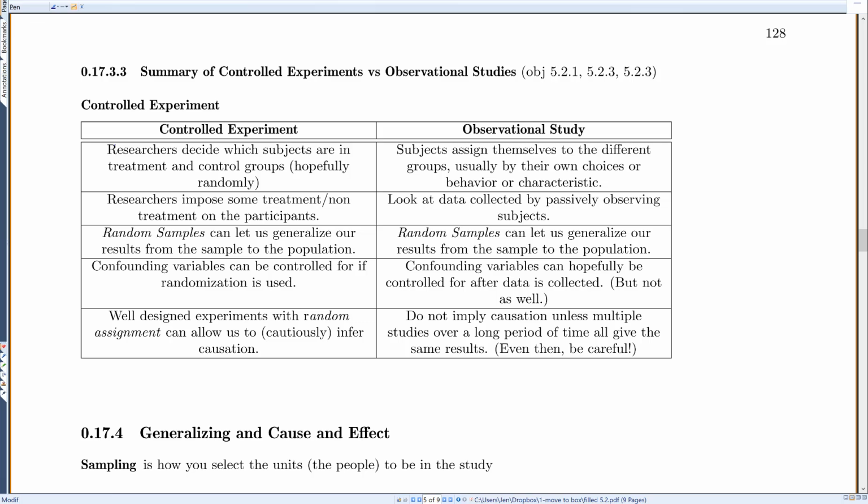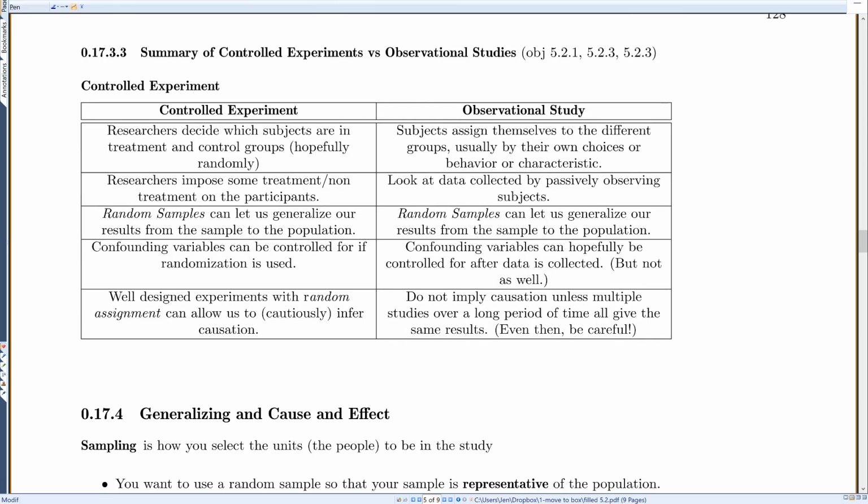So let's summarize here. When we have a controlled experiment, that means researchers decide which subjects are in the treatment and control groups, hopefully randomly. An observational study is when subjects assign themselves to the different groups, usually by their own choices or behavior or characteristic, or just the way they were born.